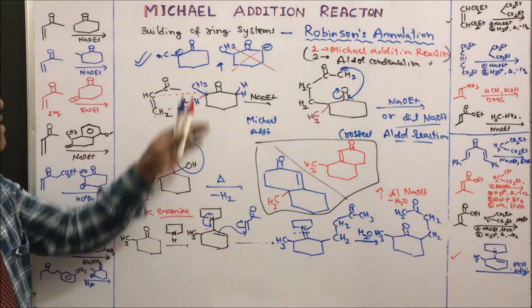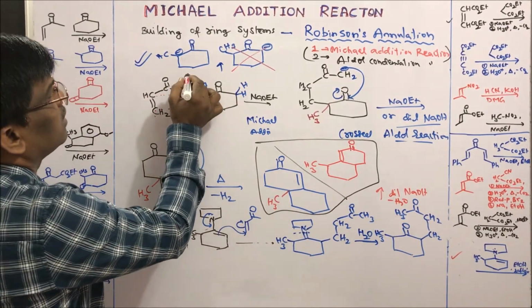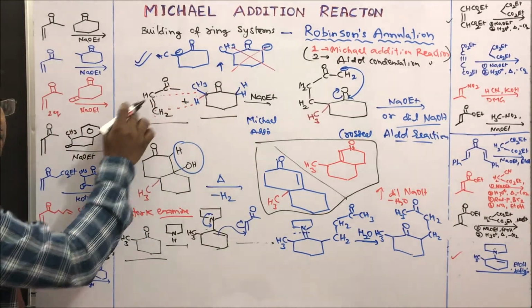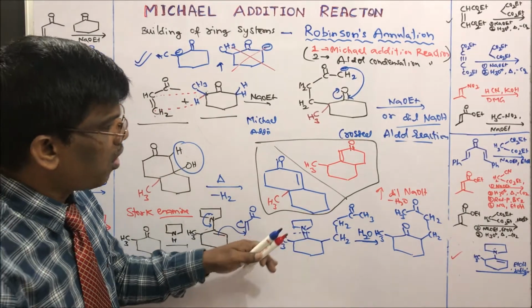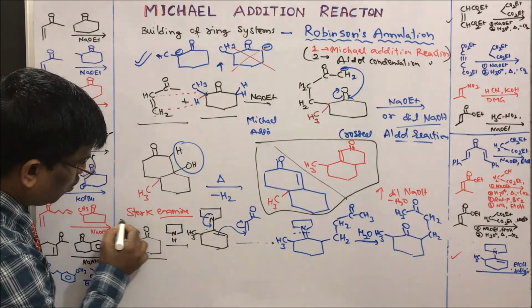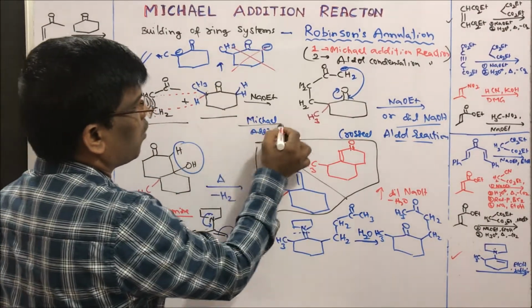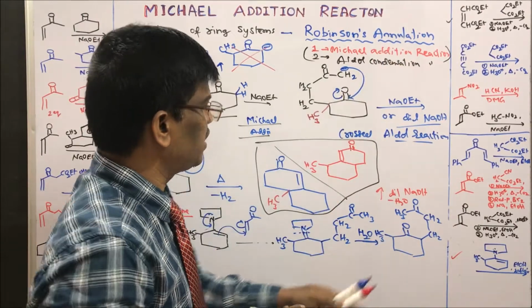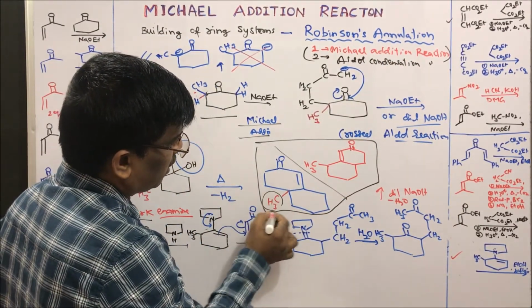So the starting materials are the same. This is 2-methyl cyclohexanone, this is also 2-methyl cyclohexanone, and methyl vinyl ketone. However, the products formed through Stork enamine followed by crossed aldol, or through Michael addition followed by crossed aldol reaction, that is Robinson annulation, are different with respect to this methyl group.